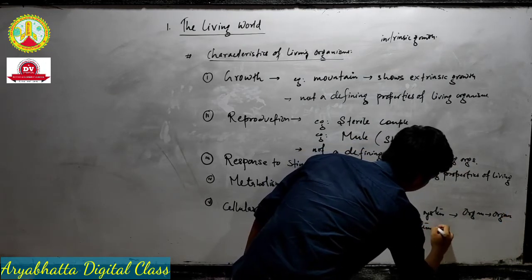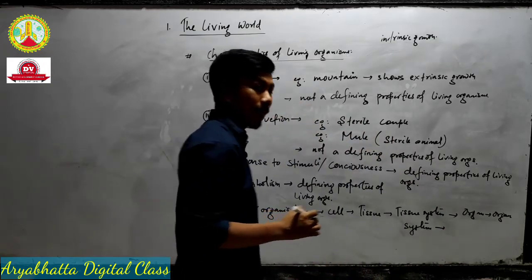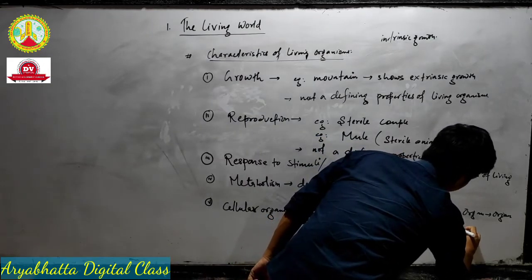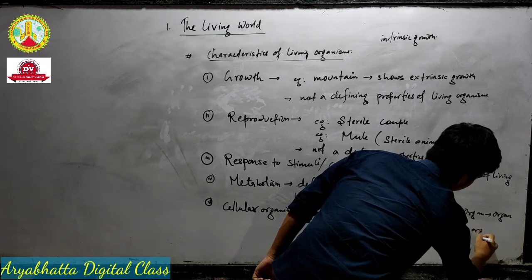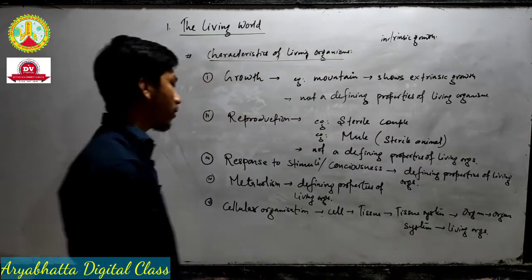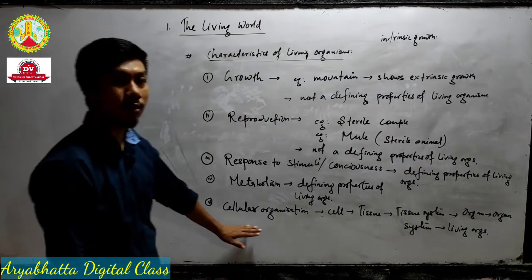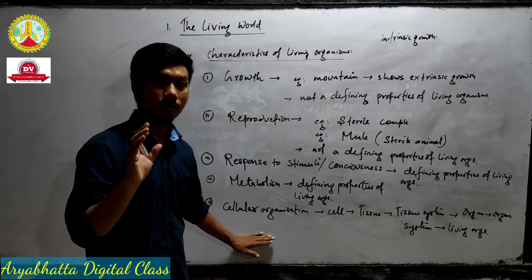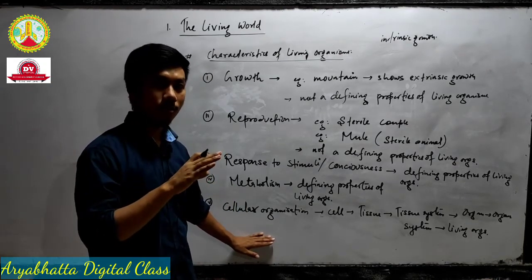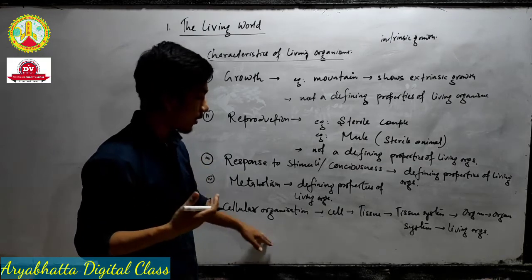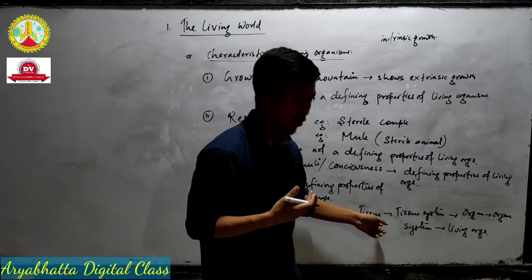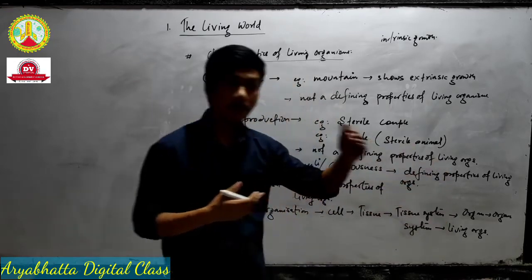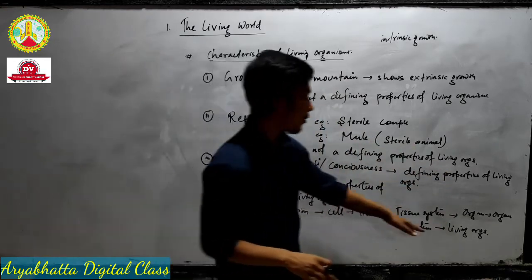Then the organ system will finally give rise to a living organism, any living organism. So this overall process is called cellular organization, and we find cellular organization in living organisms only. Non-living organisms do not have cellular organization. First cell, then tissue system, organ system, then finally the living organism.